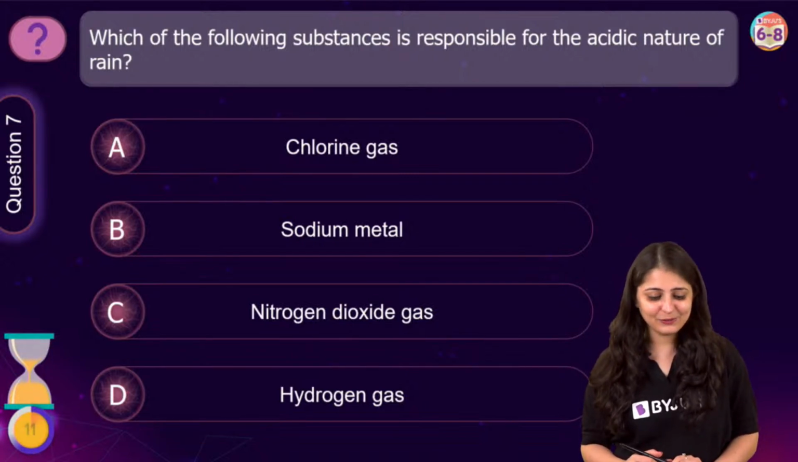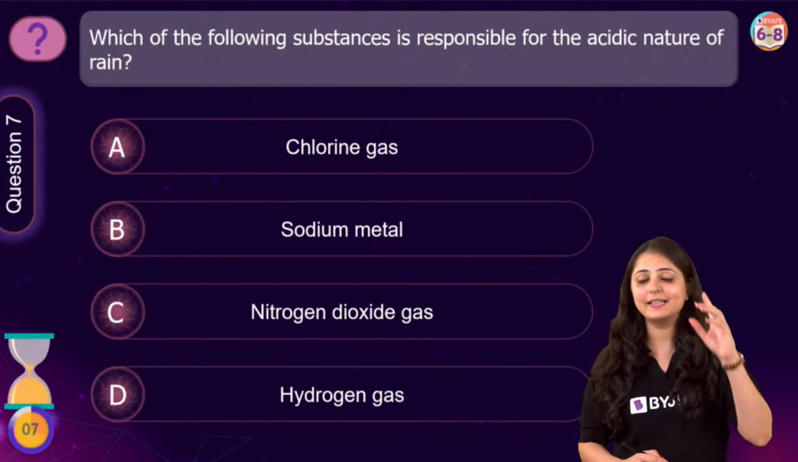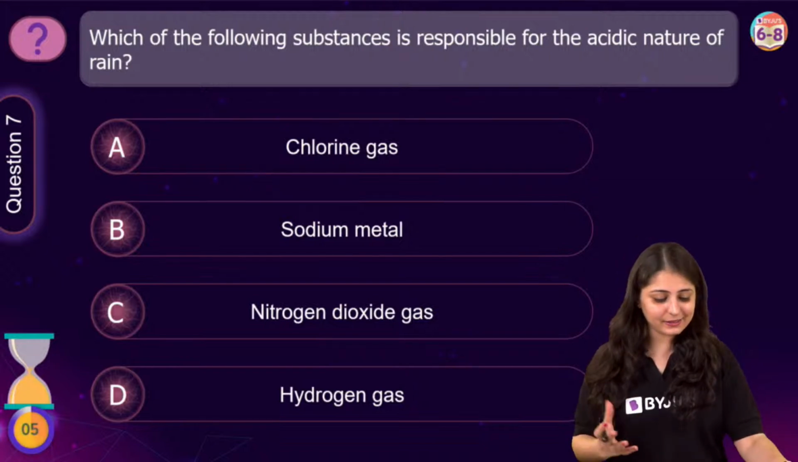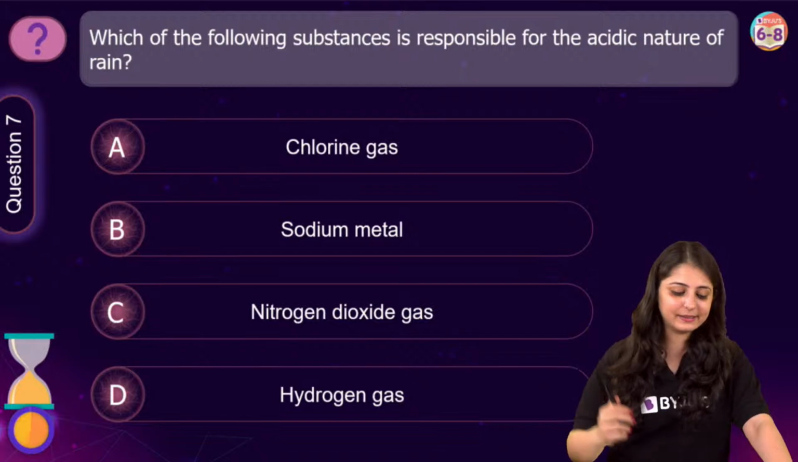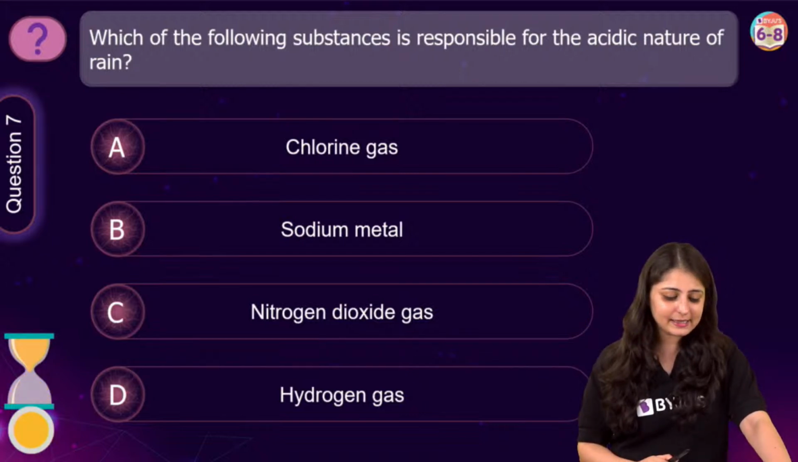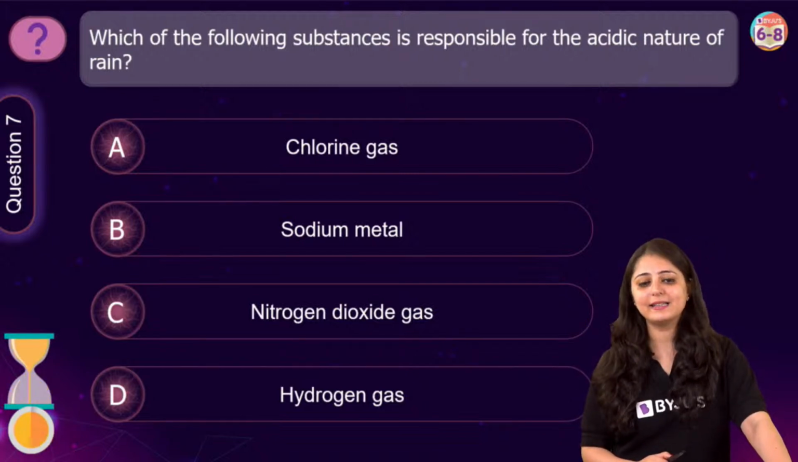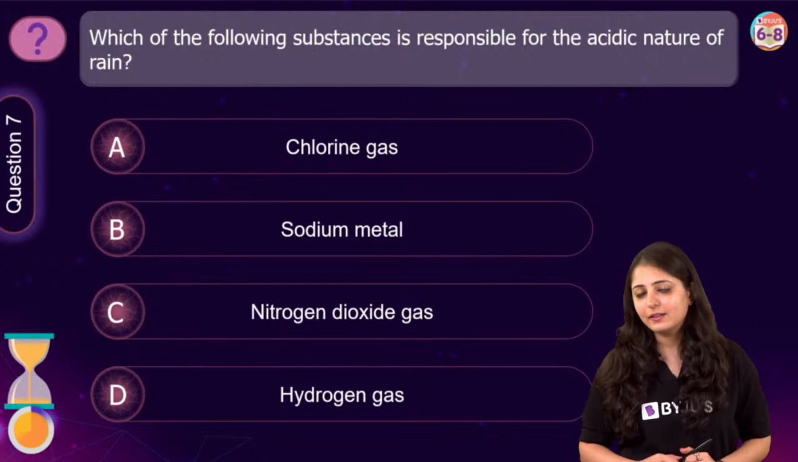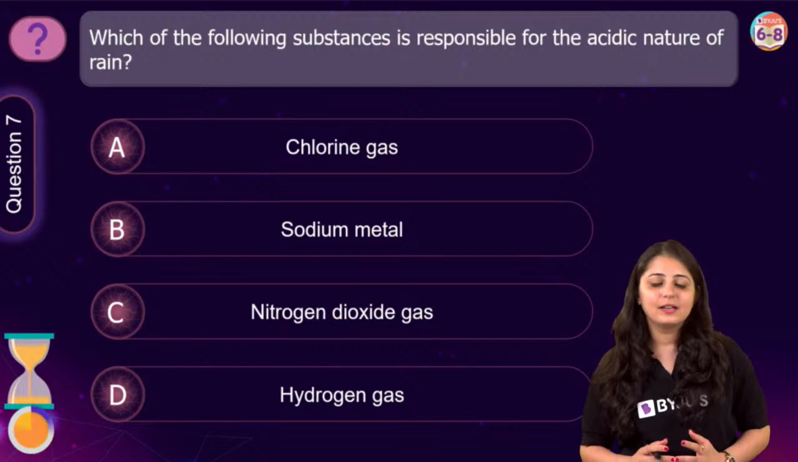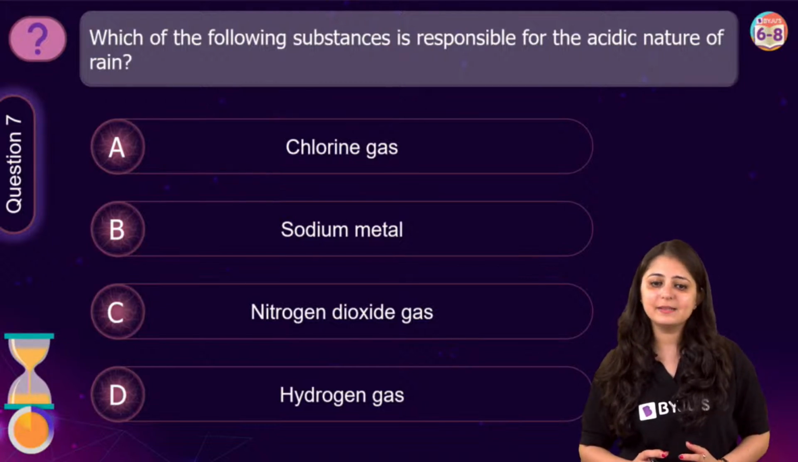ध्यान से सोचना. Which of the following substances is responsible for the acidic nature? Now what we've done is we've twisted the question. पहले अलग तरीके से आपसे पूछा, उसको रिवर्स कर दिया. I'm giving you 30 seconds again to answer this one because I understand that the questions are twisted. But for some reason, if you were attentive, I'm very sure you'll mark the correct answer. 80% plus बच्चों का सही आ ही जाएगा.